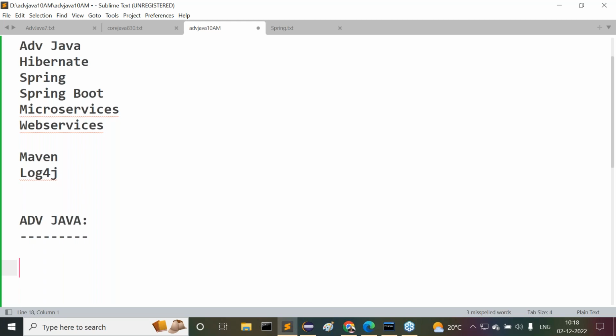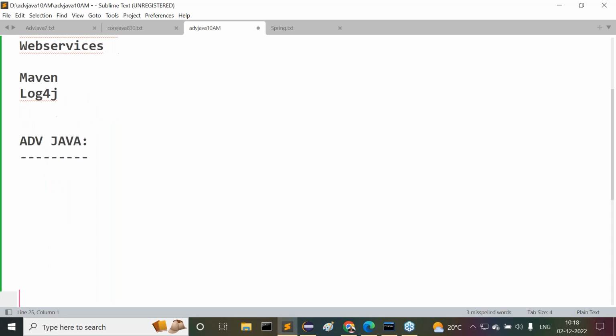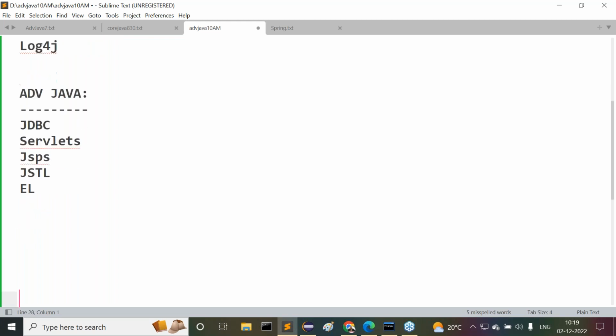All right, guys. Now try to understand this. In advanced Java, what concepts am I going to discuss with you? First one is JDBC. After JDBC, I'll discuss servlets. Then after that, JSPs. Next one is JSTL. Next one is expression language. These are the 5 topics we are going to understand inside advanced Java.